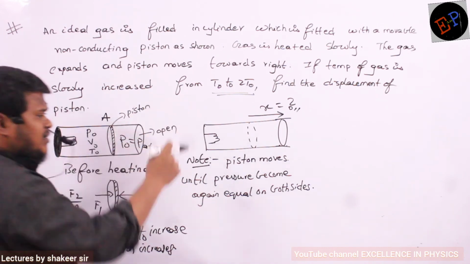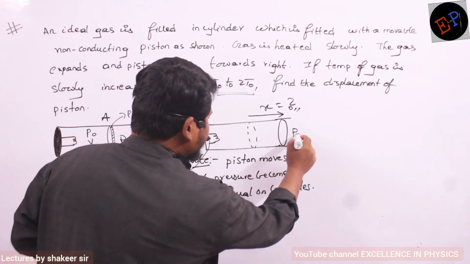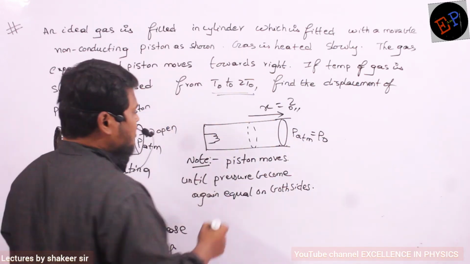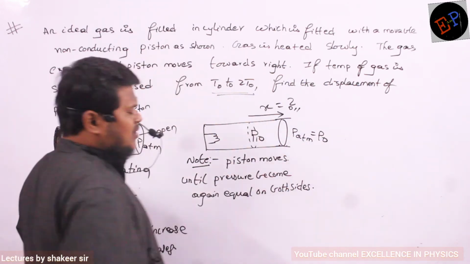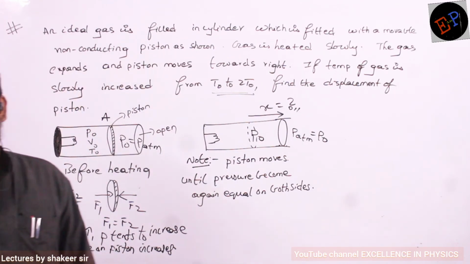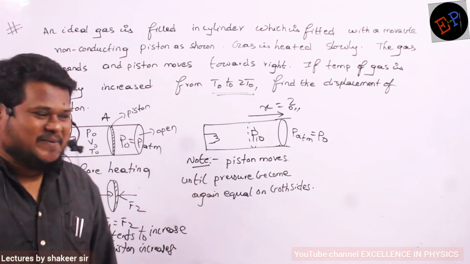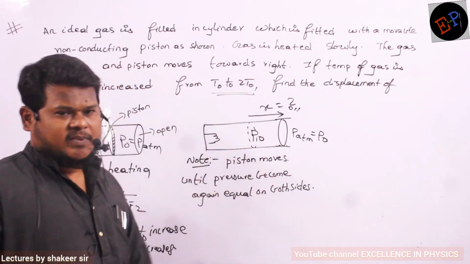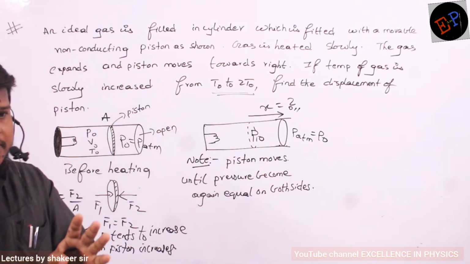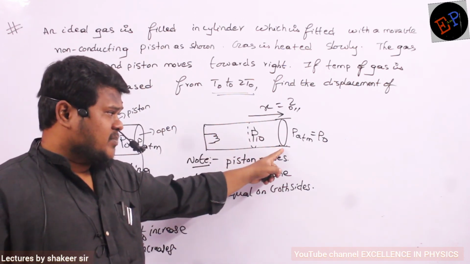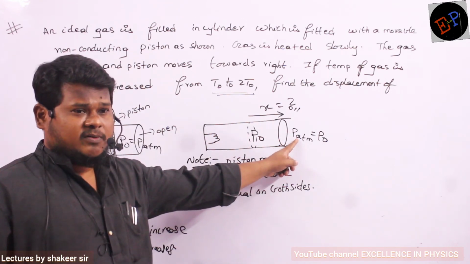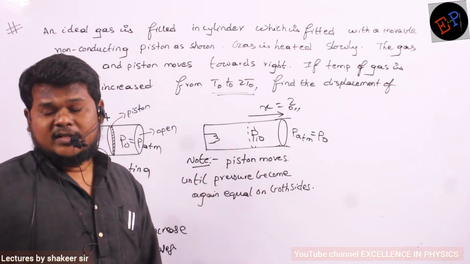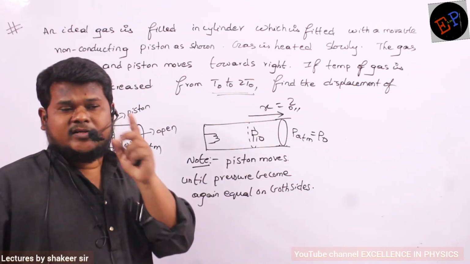Finally also, what is the pressure which is acting? Atmospheric pressure only. So inside this cylinder also, which pressure should be there? Only atmospheric pressure. Are you able to understand? Because this is open to atmosphere, the same pressure should be present inside also. Then only the piston will be in rest position.